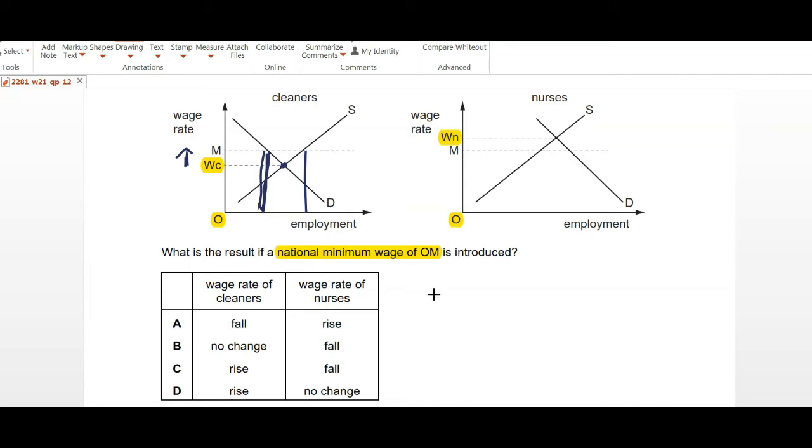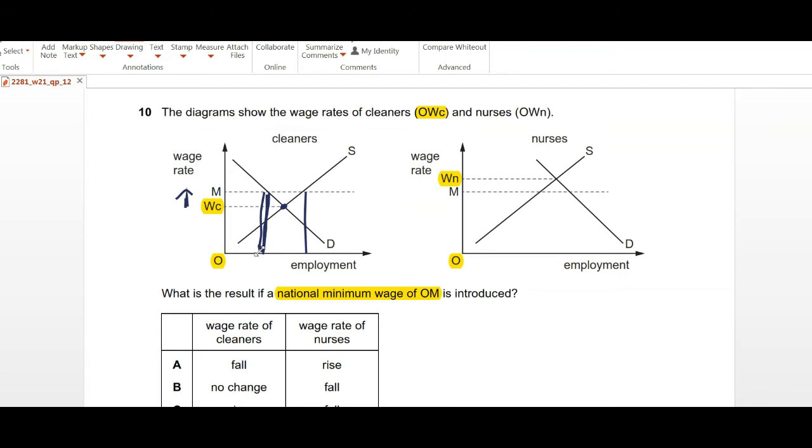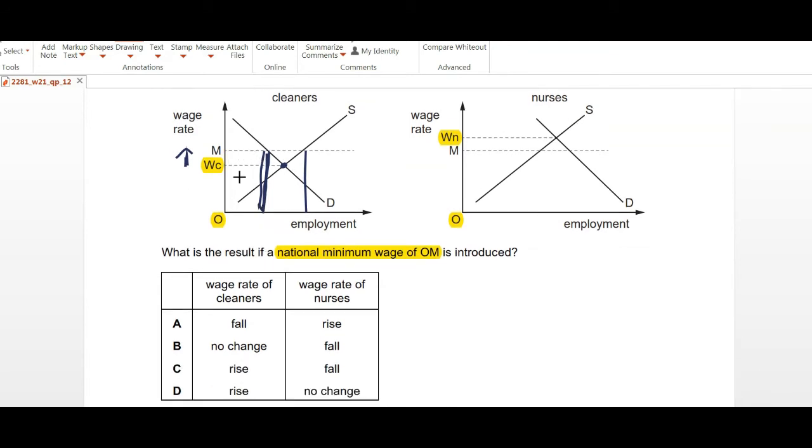So the effect of this national minimum wage in this condition will be that the wage rate of cleaners will actually fall, right? So the wage rate for the existing cleaners who have a job will fall, and we can see that there is only one option with the wage rate of cleaners falling.